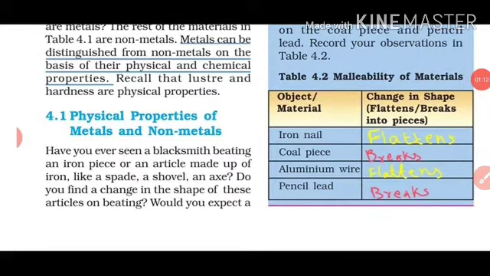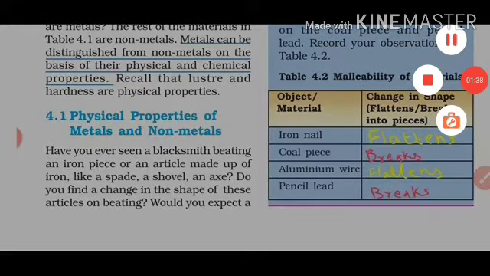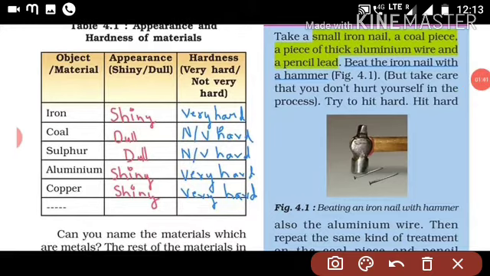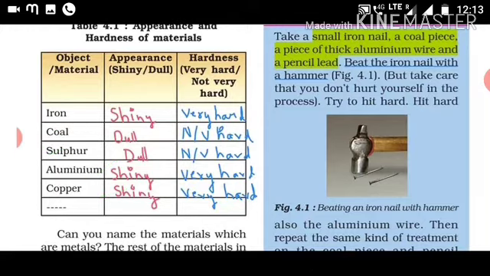Now from table 4.1, how will you tell which is metal and which is non-metal? Metals can be distinguished from non-metals on the basis of their physical and chemical properties. The materials which are not very hard are non-metals, and the materials which are very hard are metals. So from the above figure, iron, aluminium and copper are metals, and coal and sulfur are non-metals. In this way we can distinguish between them.